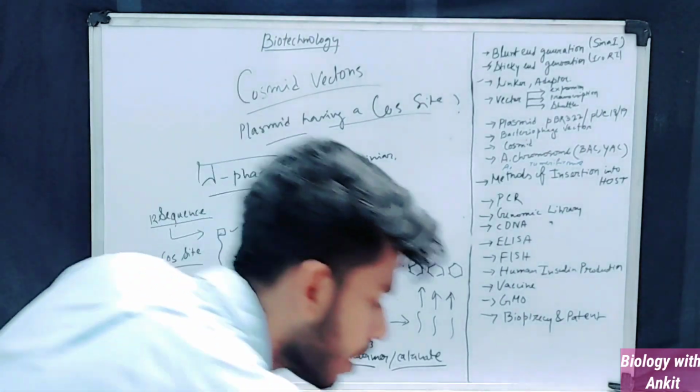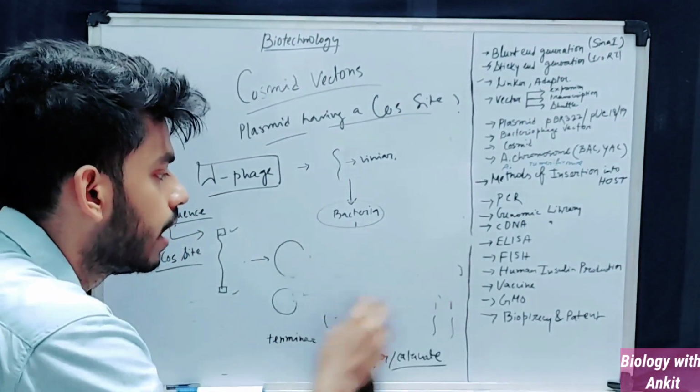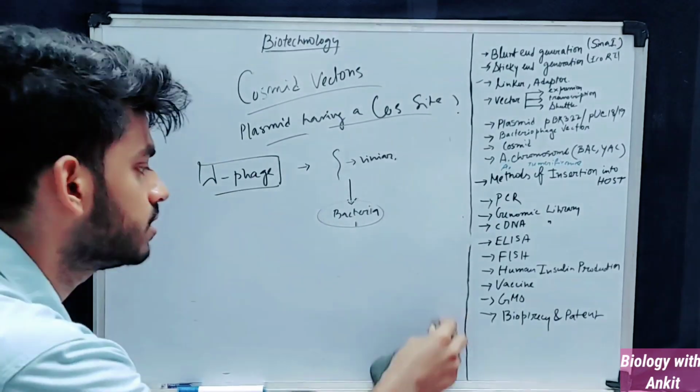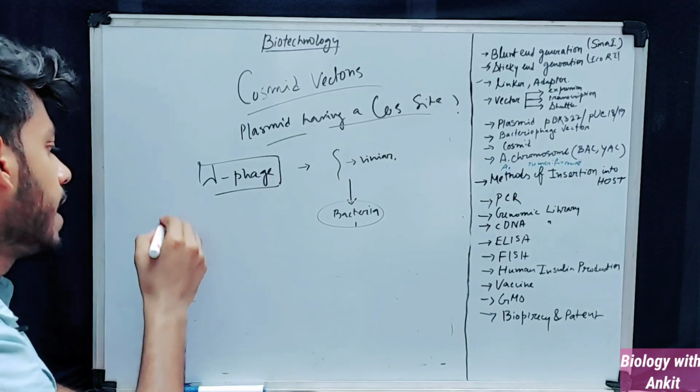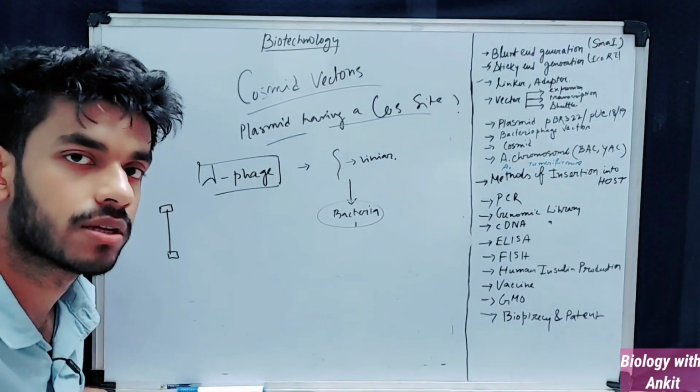So in biotechnology, I have given you the idea of what a COS site is. Now just think, if you have a lambda phage genome, and it has a COS site, half of your problems are gone.